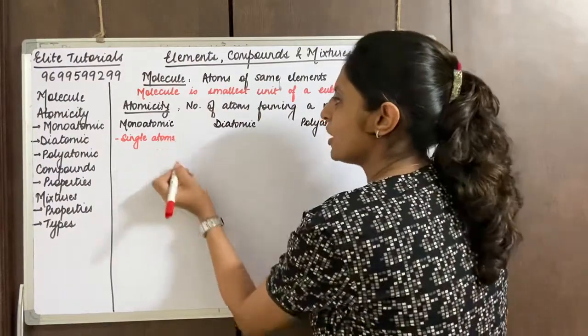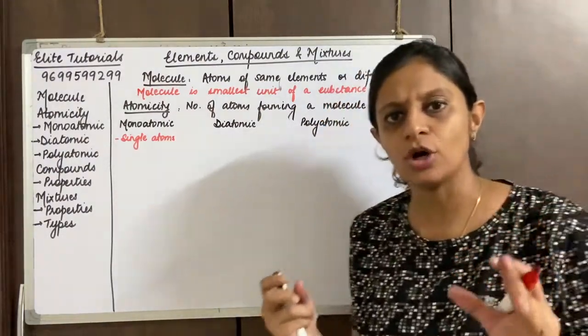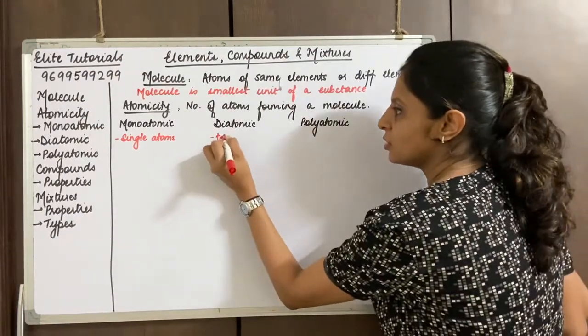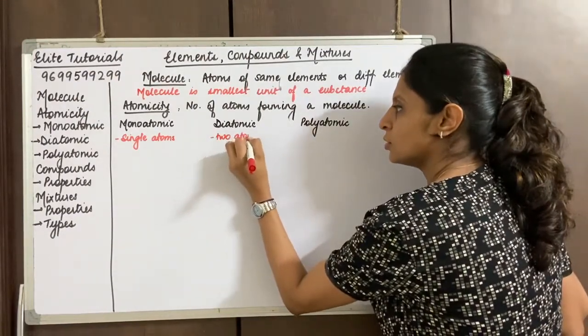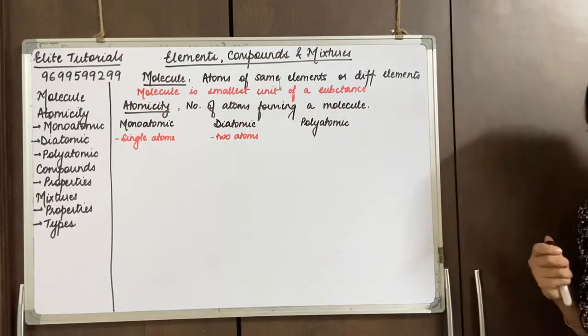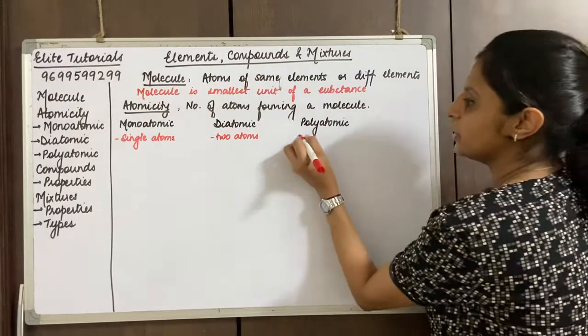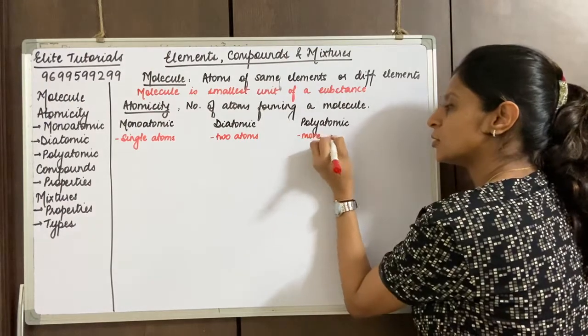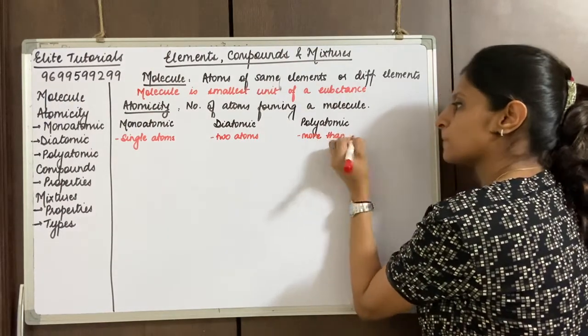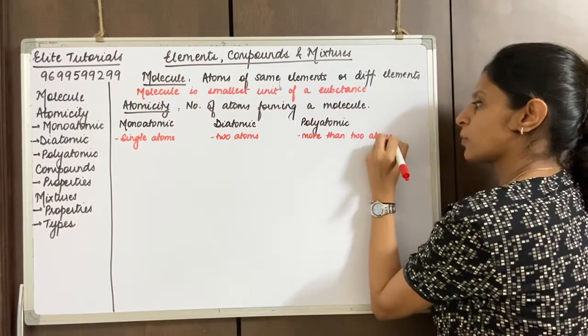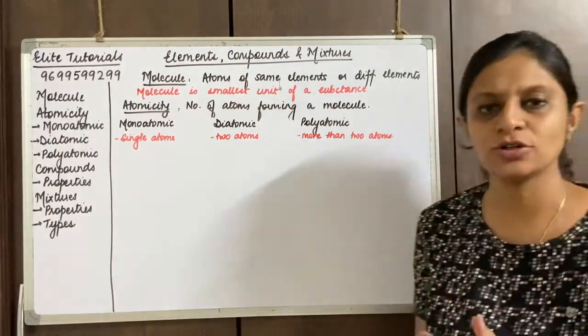Okay, now in diatomic I can say that the molecule is made up of two atoms together, whereas when we talk about polyatomic it would be more than two atoms. Right? Okay, let's get to the examples.